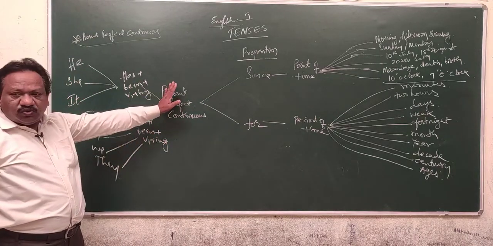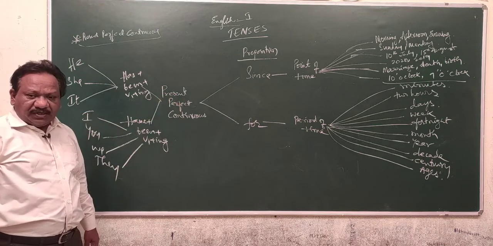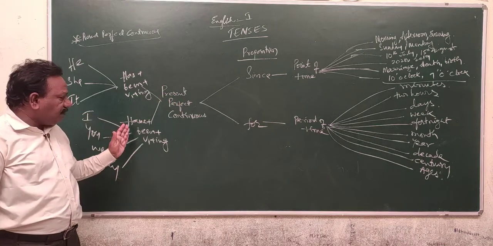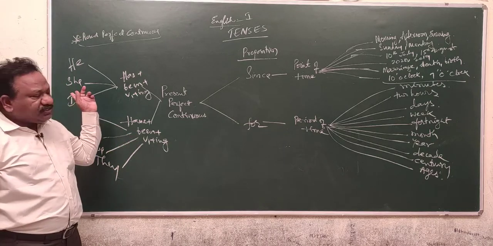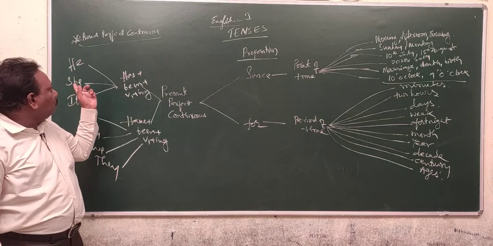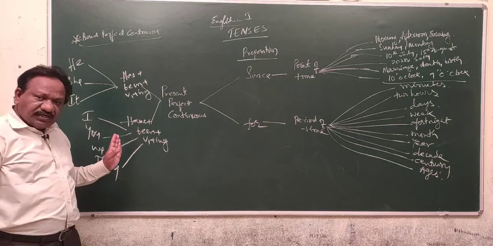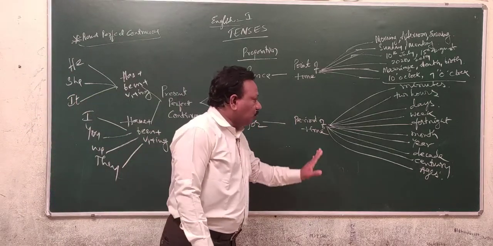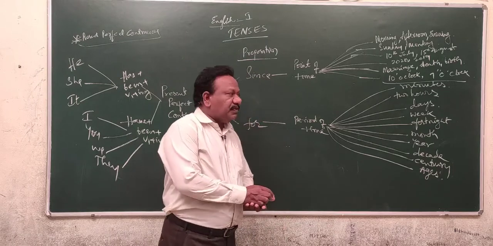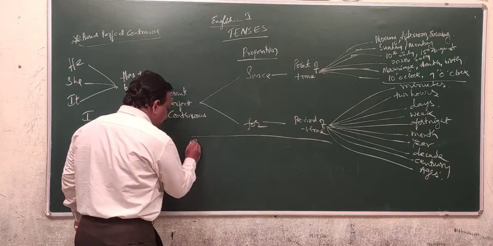And once you are using the present perfect continuous tense, you have to use has plus been plus V1 plus ing form, or have plus been plus V1 plus ing form. In case the subject is third person singular, you have to use has plus been plus V1 plus ing form. In case the subject is I, you, we, they, you have to use have plus been plus V1 plus ing form. See, for example,